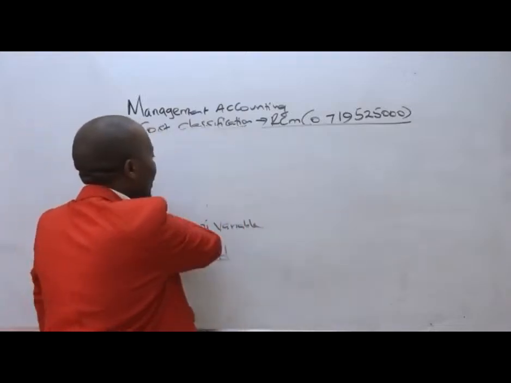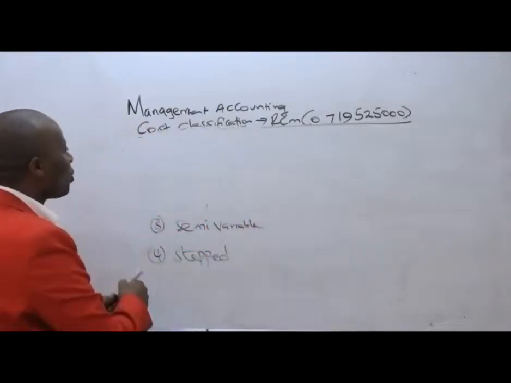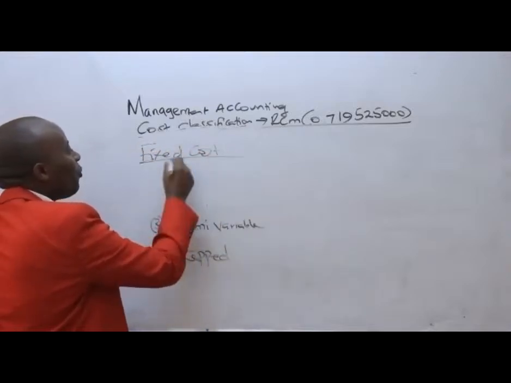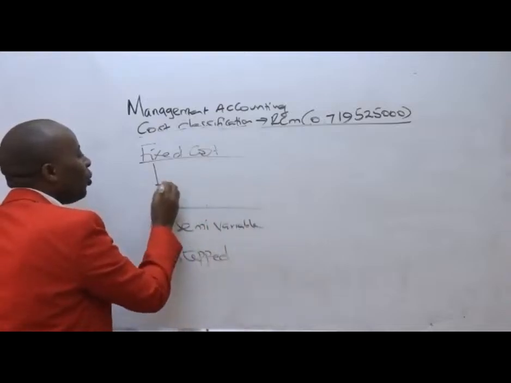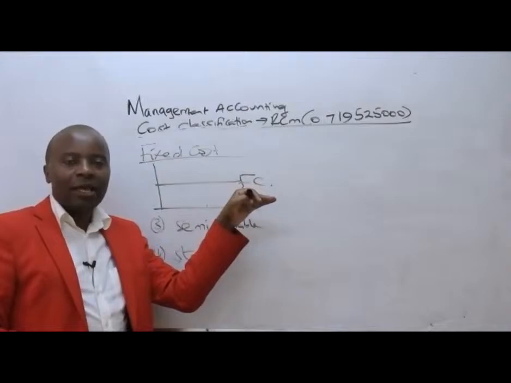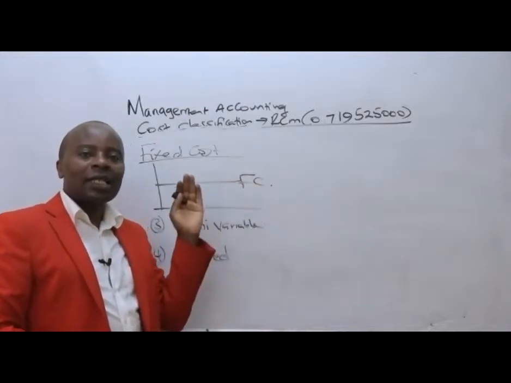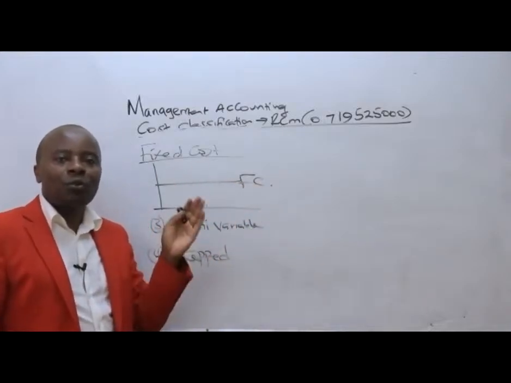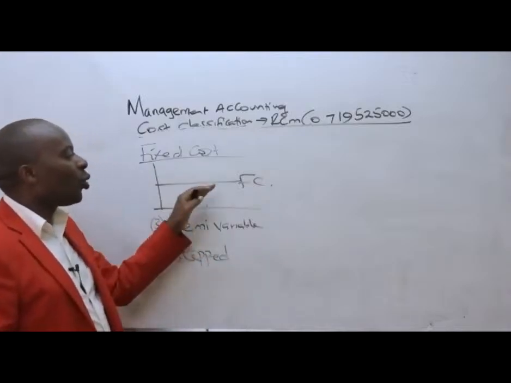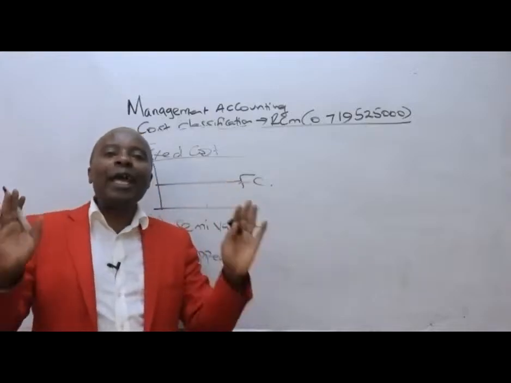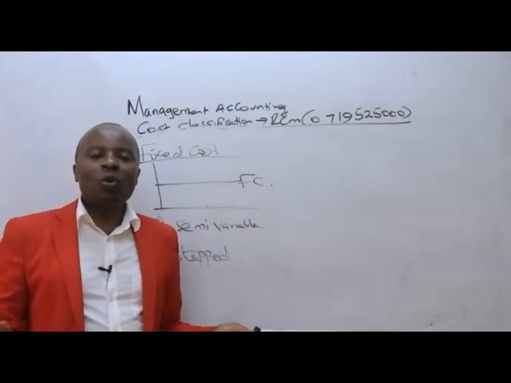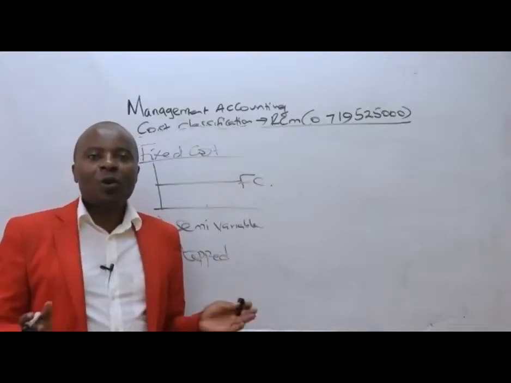From there, ladies and gentlemen, we have the fixed cost. As the name suggests, they behave in a funny way. For fixed cost, we'll always have the cost remaining constant, regardless of the output. It doesn't matter how many units you produce. Fixed cost will always remain the same. For example, rent. It doesn't matter how many students we put in this room, rent will always be fixed.